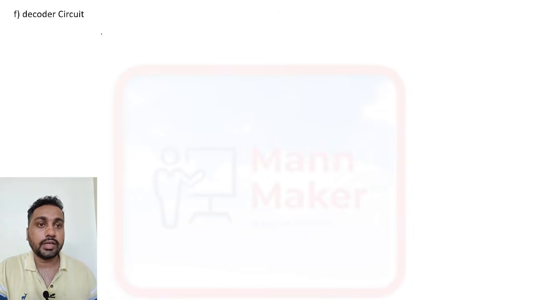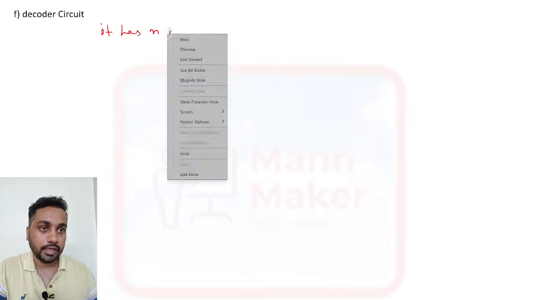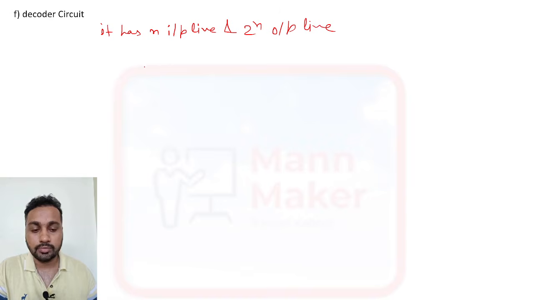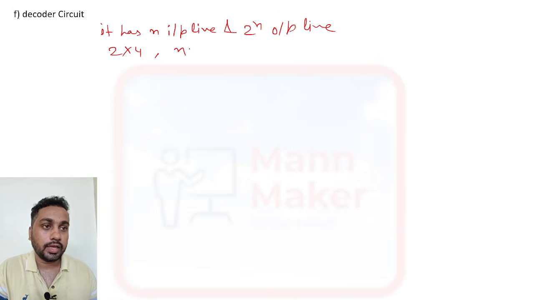Decoder circuit means what? It has an input line and 2 to the power n output line. Suppose we talk about an n into 2 to the power n decoder.